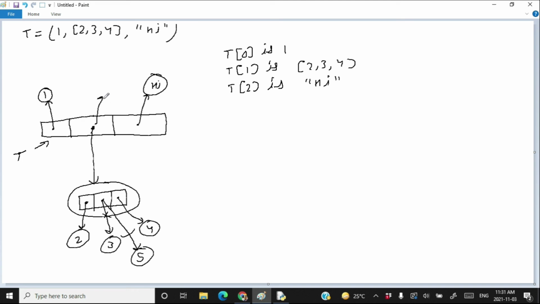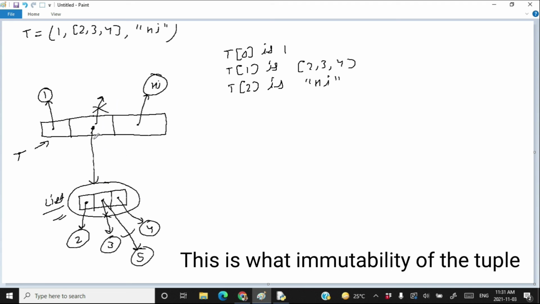Changing this one to somewhere else is not allowed, but changing this one to somewhere else is allowed because this is a list. This one is a list whose elements can be made to point somewhere else. So this is allowed. But making an element of a tuple point somewhere else is not allowed. This is the immutability of the tuple.